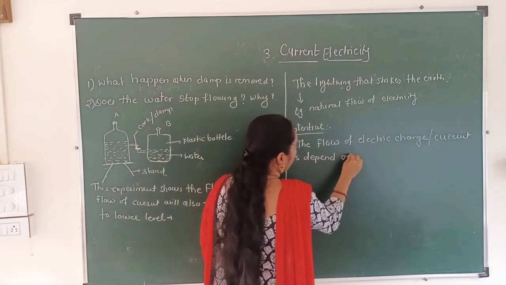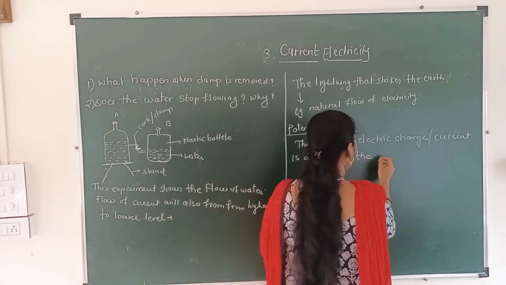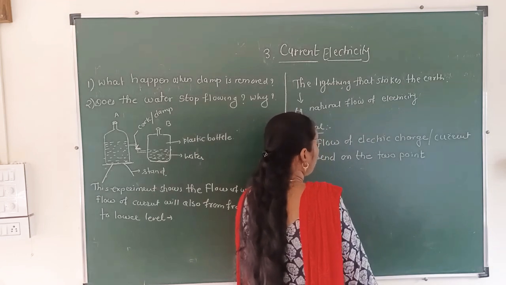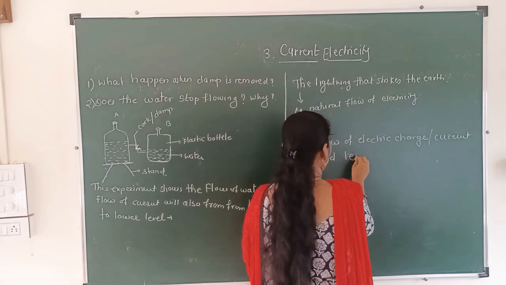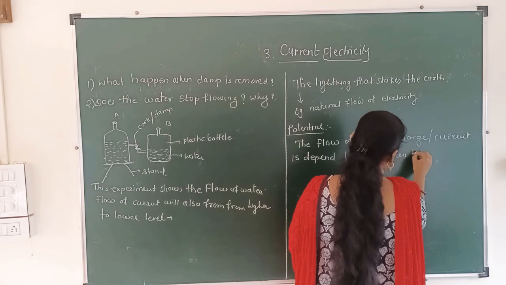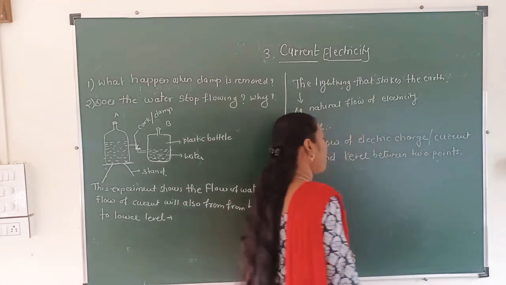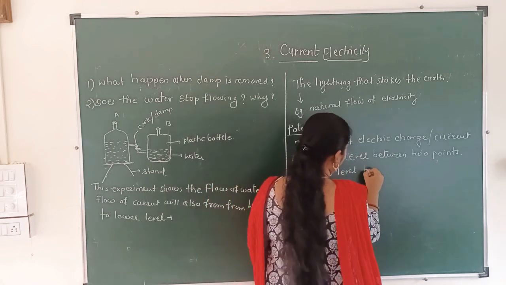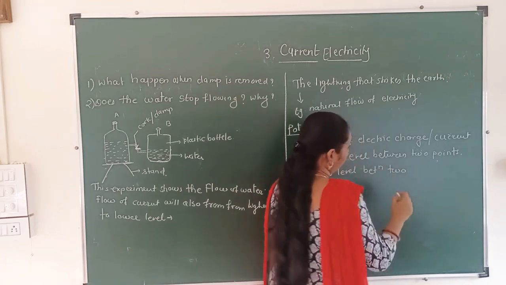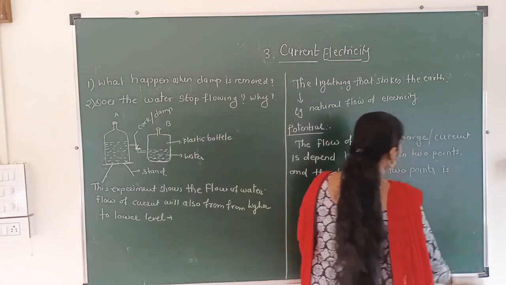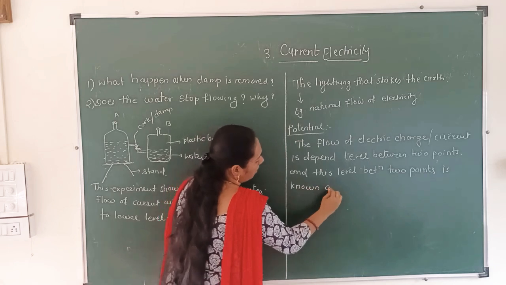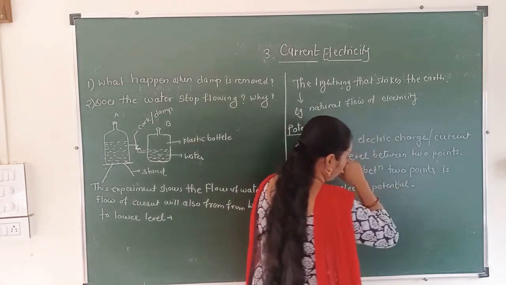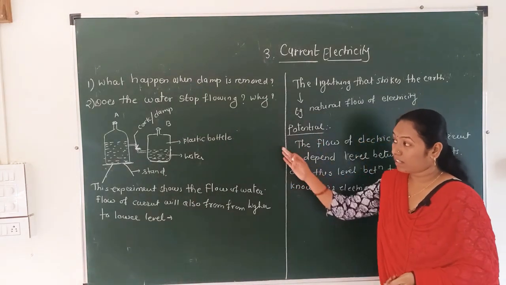The flow of electric charge or current depends on the level between 2 points, and this level between the 2 points is known as electric potential.